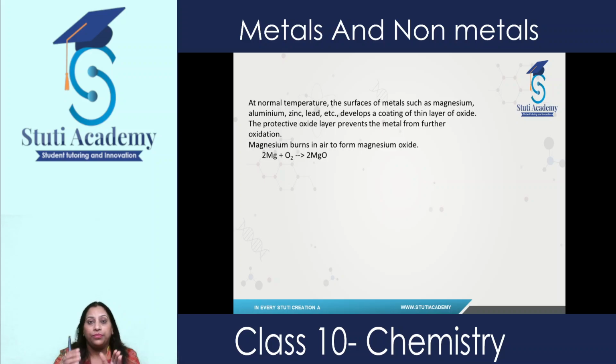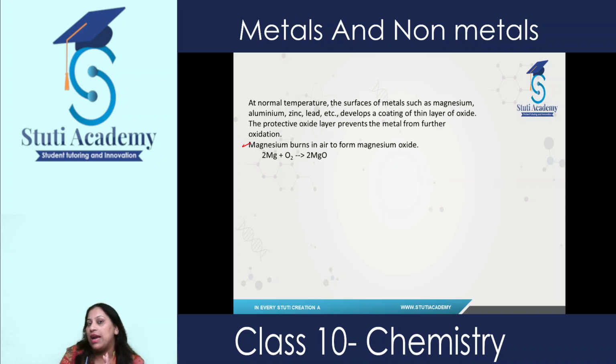When we leave them in open air, they come in contact with oxygen and form an oxide layer over them. And if you remember, we have discussed this example in the previous chapter. Before burning magnesium ribbon, we always clean it with sandpaper to remove the magnesium oxide layer so that it can burn easily.